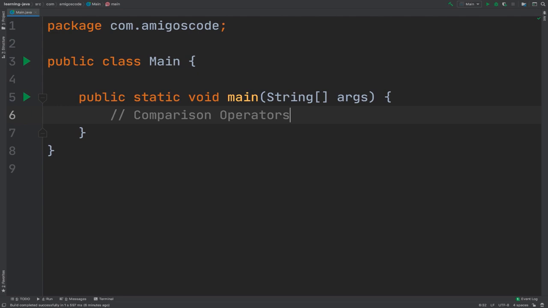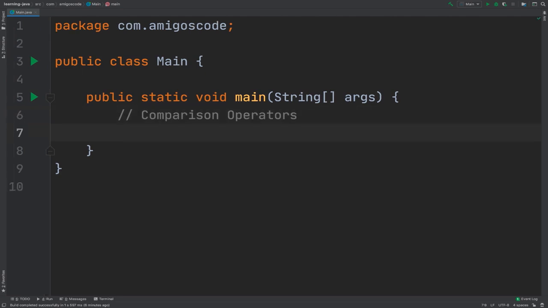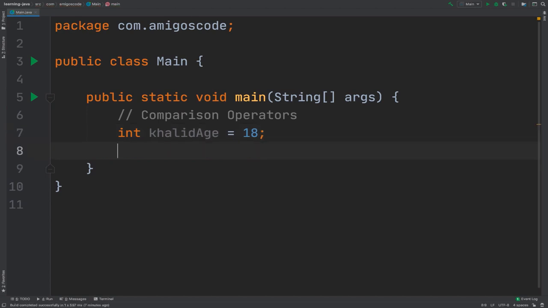Right, let's learn about the comparison operators. What they allow us to do is to compare values. So let's simply say that we have an integer value, Khalid age equals 18, and let's say int Mariam age equals 20. Now what comparison operators allow us to do is to perform operations on these two numbers, or actually two or more numbers.